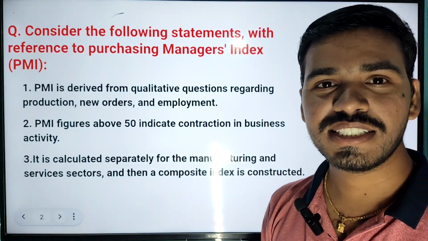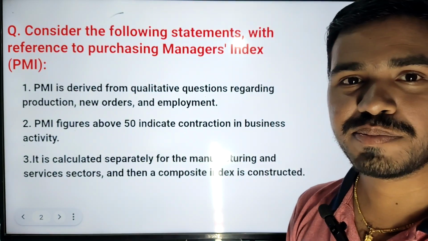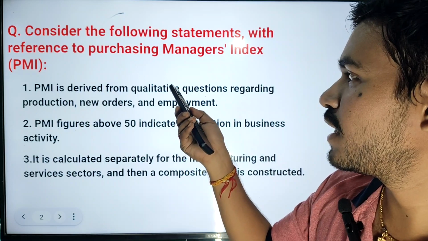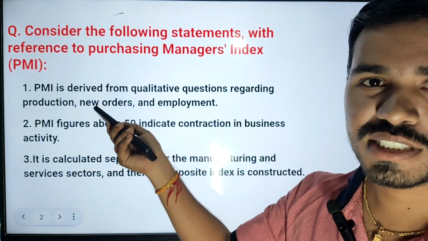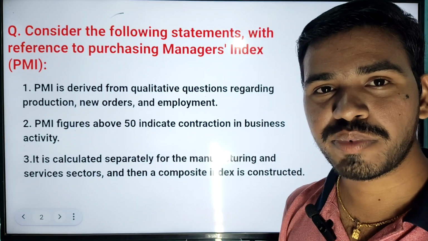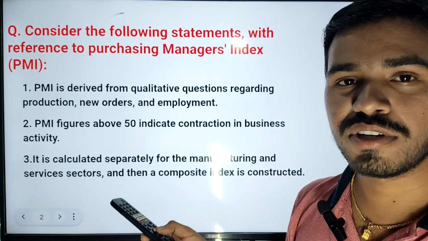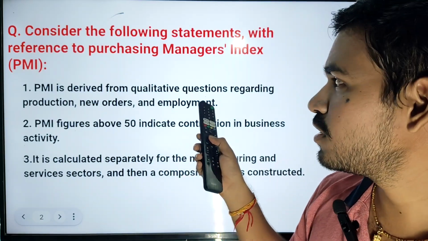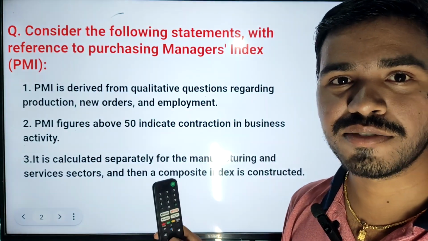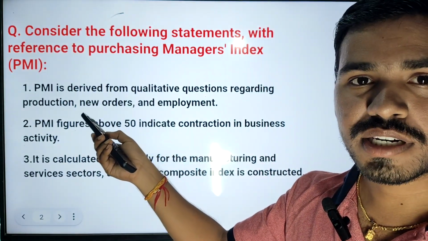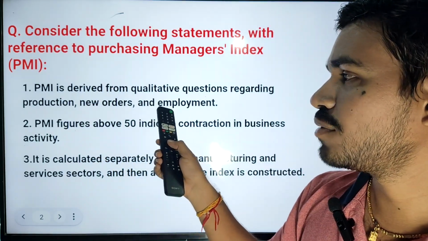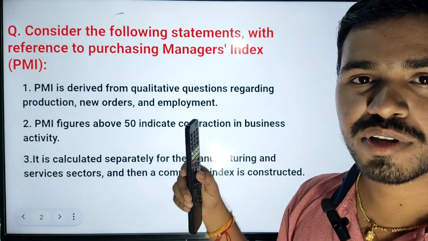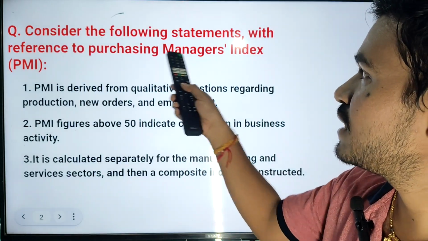So the Purchasing Managers Index is a private entity index. It is published by private companies. What they are taking is questions regarding production, how much production from past year to present year, new orders, how orders are going from past month to present month, and employment, how employment is growing or decreasing. So these are all qualitative questions, not quantitative. They are not taking numbers here, they are just taking qualitative answers, that means is it decreasing or increasing. By that they provide an index, and that index is the Purchasing Managers Index.